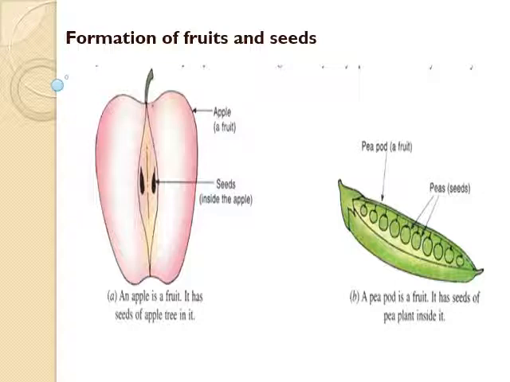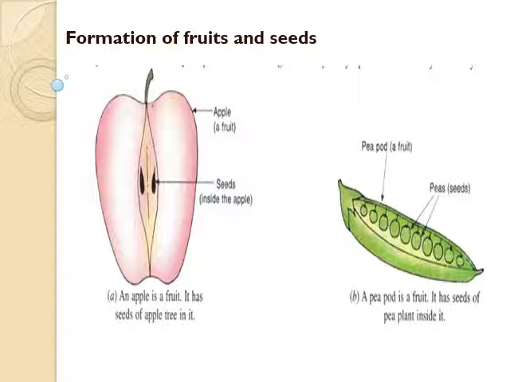Let's see the structure of a seed. Generally, a seed is the reproductive unit of a plant. If you observe a seed, you can see a scar on it. That is termed as hilum. Through this only the seed receives water and oxygen etc. Then the seed is protected by a tough covering termed as testa or seed coat. A seed contains an embryo, that is baby plant, and one or two cotyledons which store food.